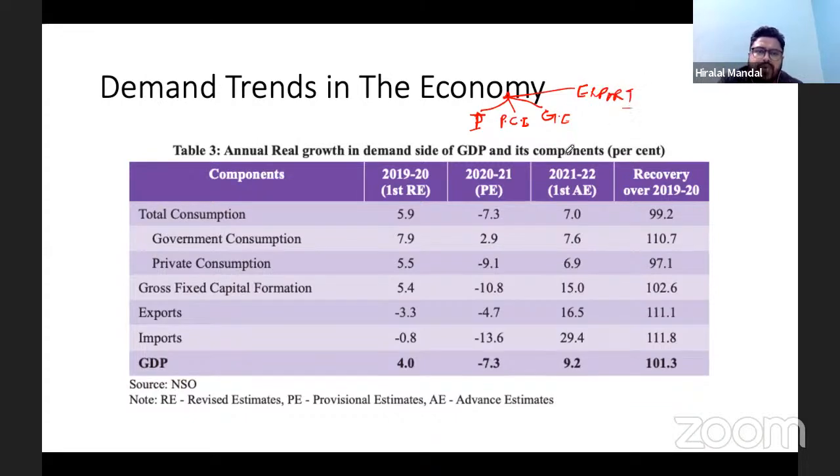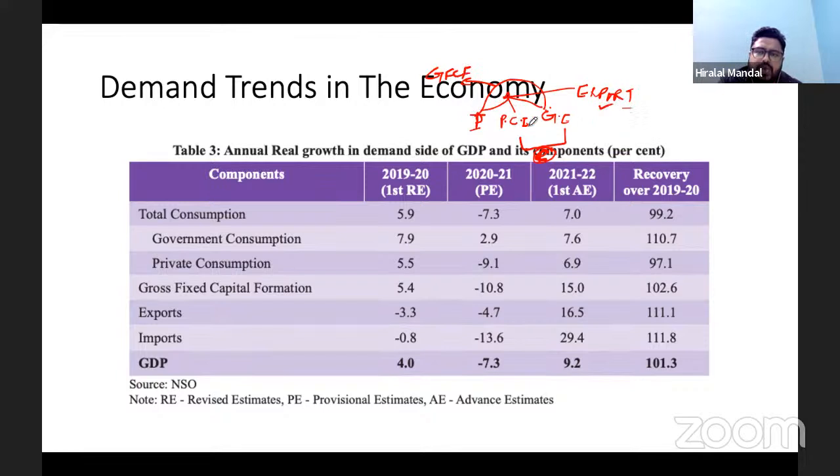Okay. Now, what we do, we will look at the total consumption. The private consumption and the government consumption are included in the consumption category. So that is made one category, and the government's capital expenditure, the private investment, and in fact the household investment also have been brought into one category, that is known as gross fixed capital formation, and then we have export.